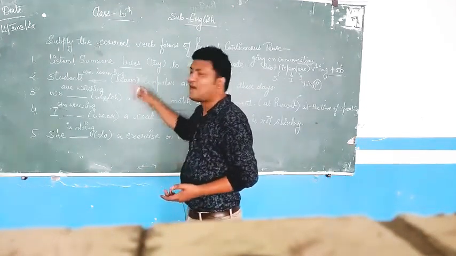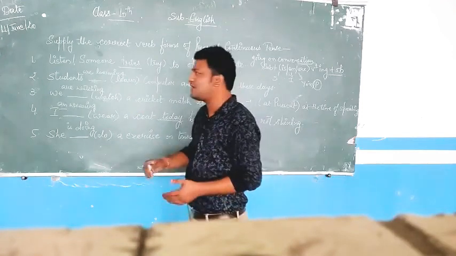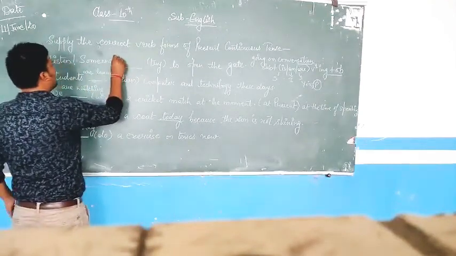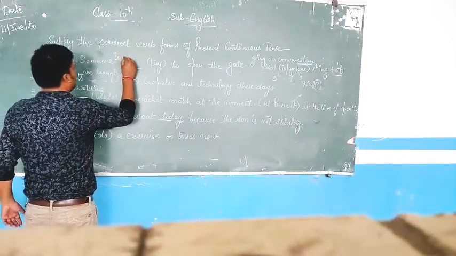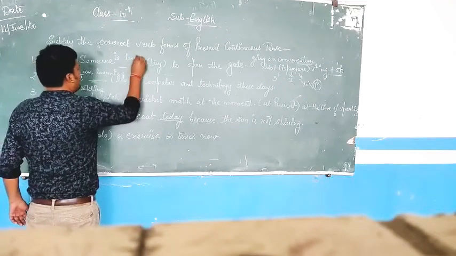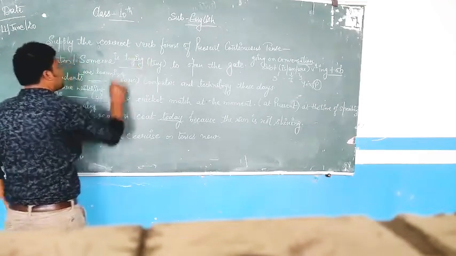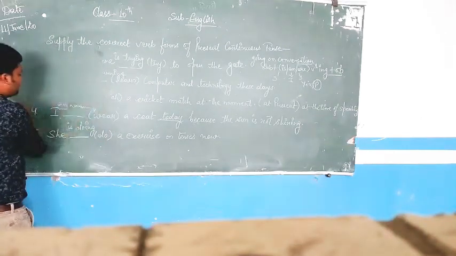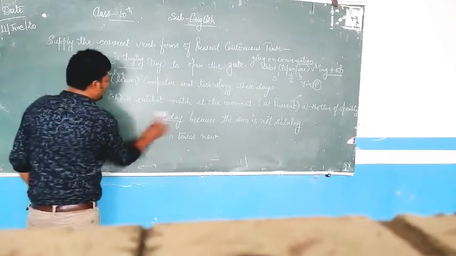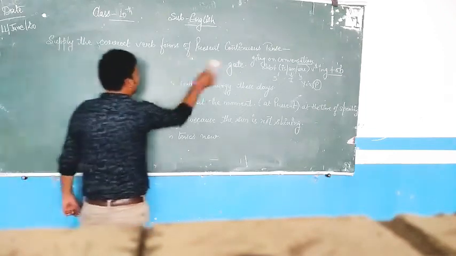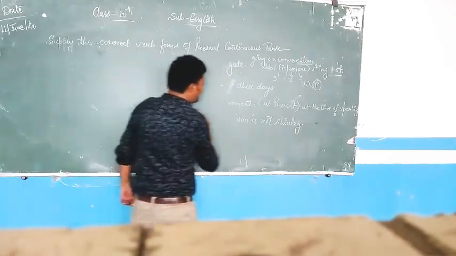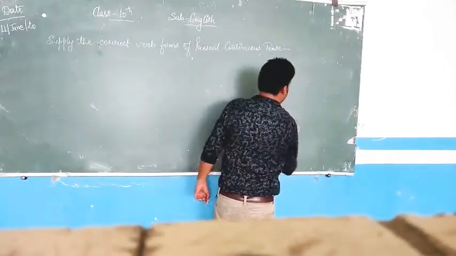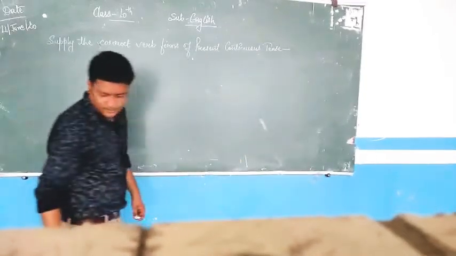But this is the action happening just for the moment of the activity. That is why I have created it in present continuous tense and not present simple. Let's write a few more sentences so that the concept will be more clear to you. Let's write 5 more sentences here and let's solve these sentences all together with you and me.